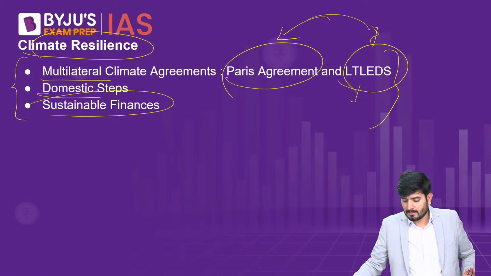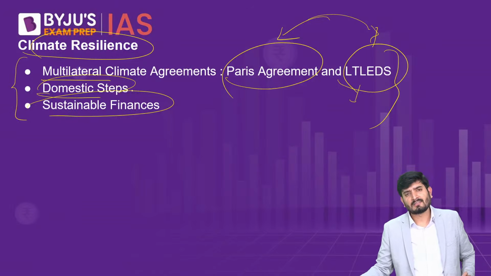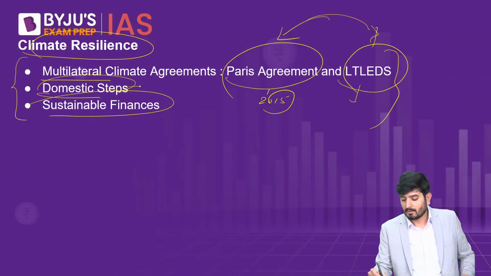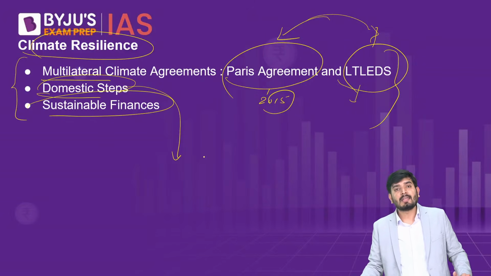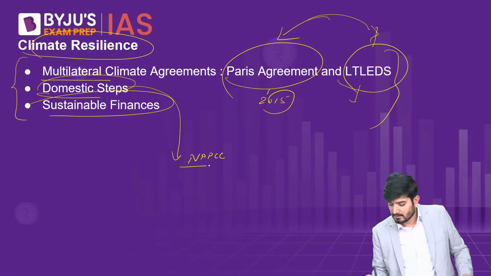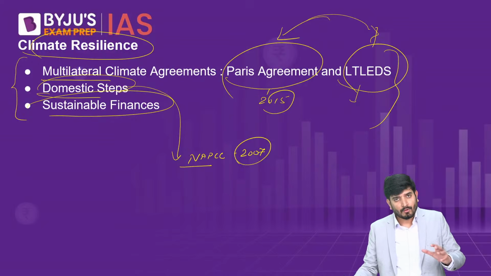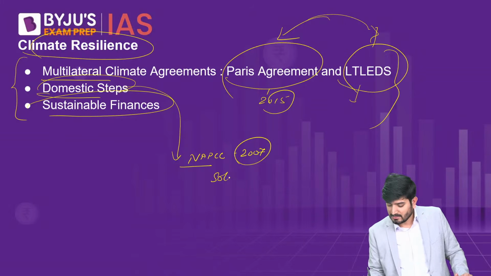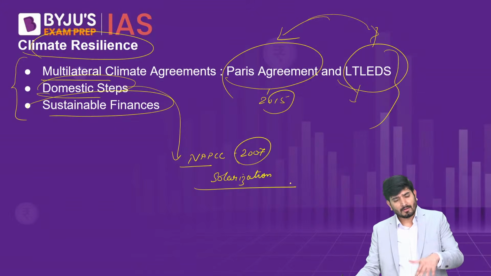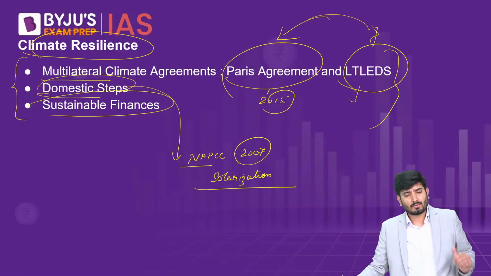Then at the domestic level, the government is also taking many steps. Now the Paris Agreement was signed in 2015, but at the domestic level, we had a much more detailed framework to tackle climate change in the form of the National Action Plan on Climate Change, which started in 2007 itself. Some 8 missions are there for water, for solar, and many other such missions to tackle all the effects of climate change. Then solarization is something which the government is promoting both within the domestic economy and also at the international front through steps like the International Solar Alliance.